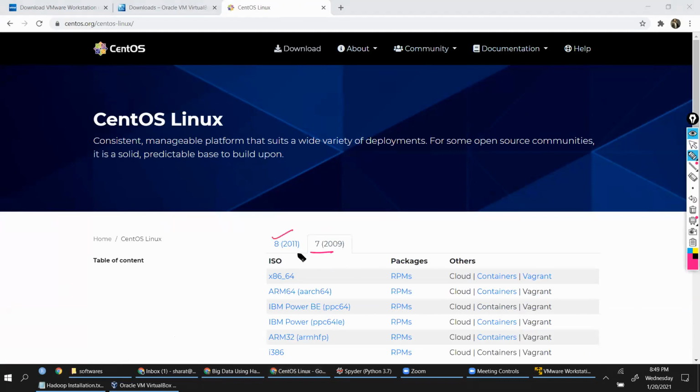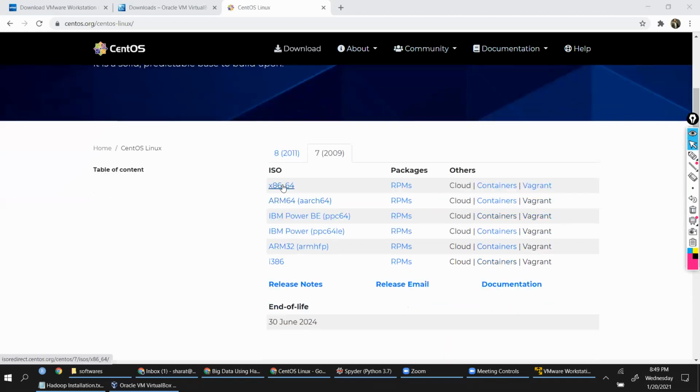You can go with 8 also, guys, no problem. You can try and install 8 also. And what we are installing is this. The 64-bit option has to be chosen if you are using a 64-bit Windows system. So this is the software that you need.